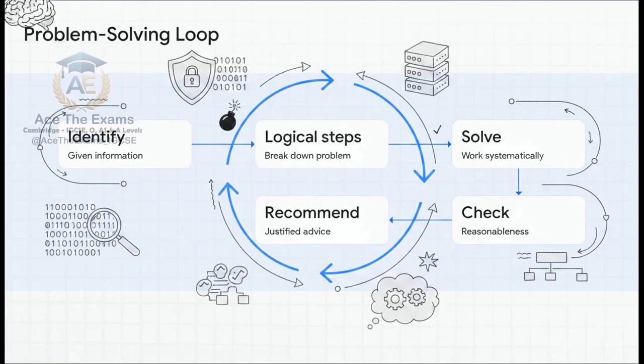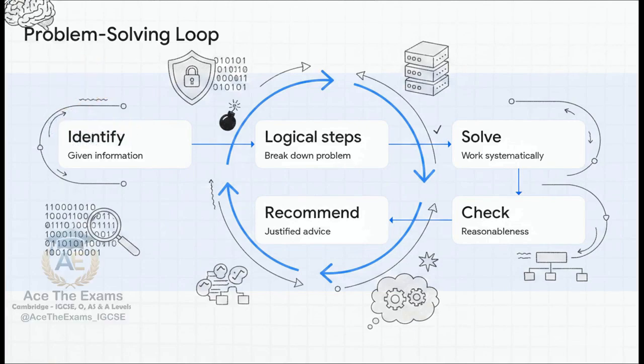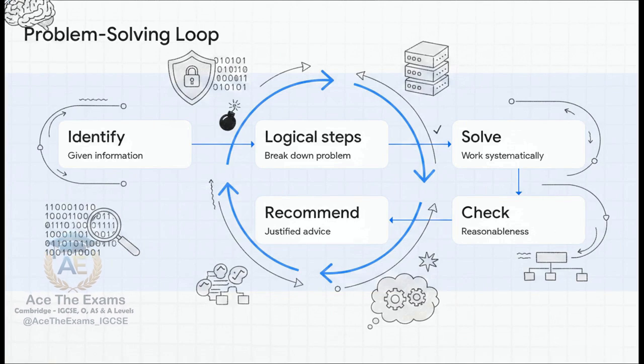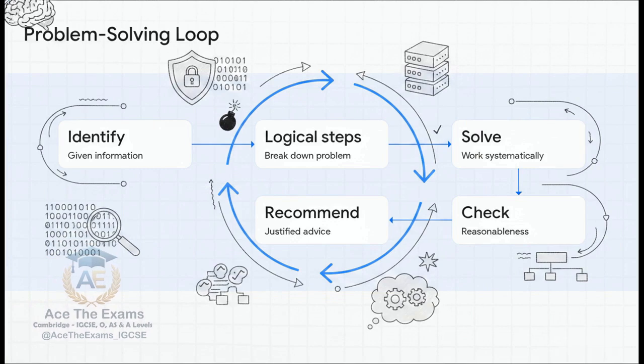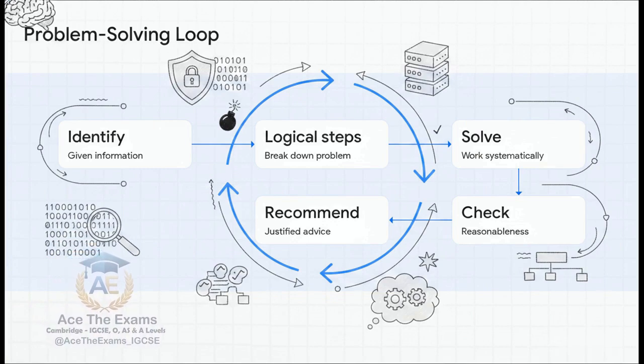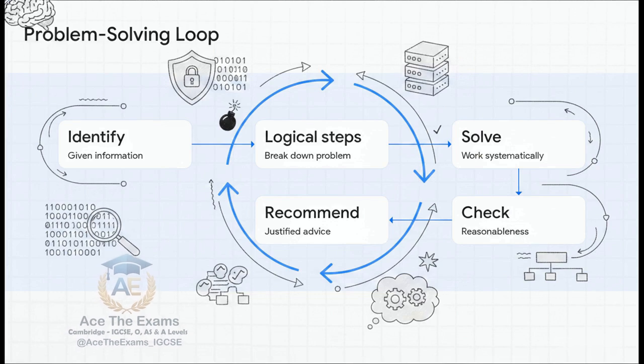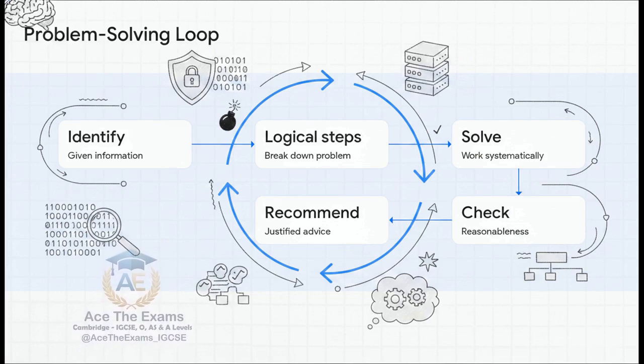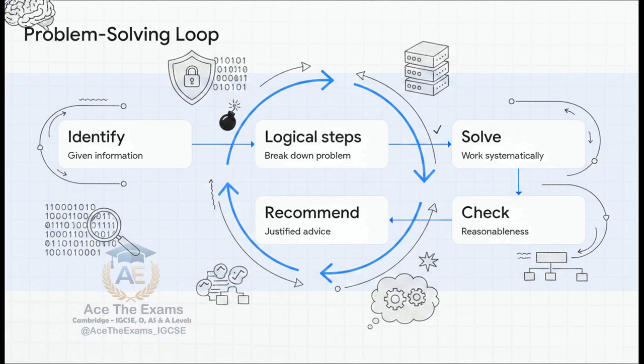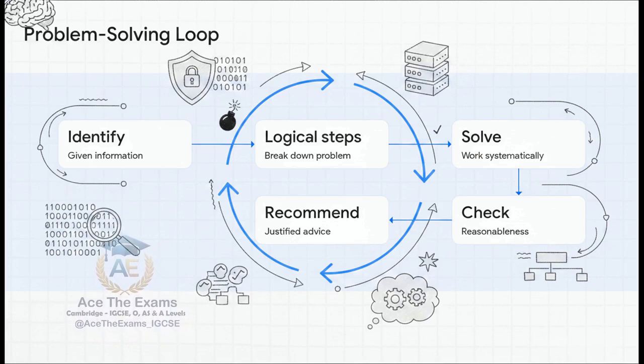And for systematic problem solving within these specific threat scenarios, you really must internalize this critical 5-step loop. Identify the given information, break it down into logical steps, solve it systematically, check for reasonableness, which basically means asking yourself, does this answer actually make logical sense in a real-world scenario? And finally, make justified recommendations. This whole loop proves to the examiner that you genuinely understand the actual mechanics of the system.